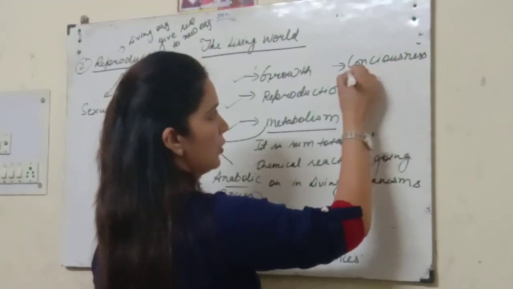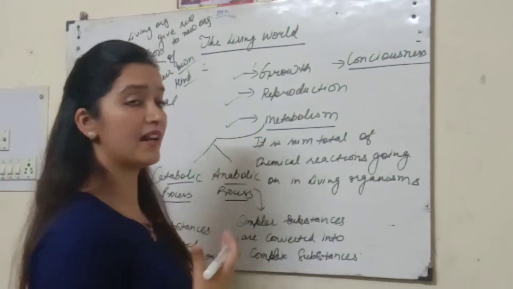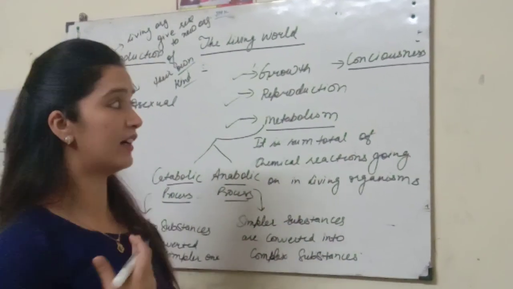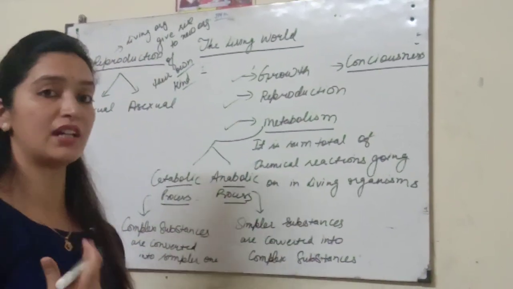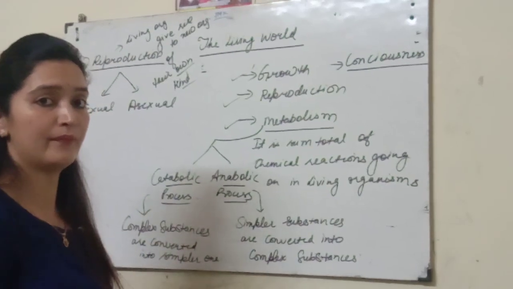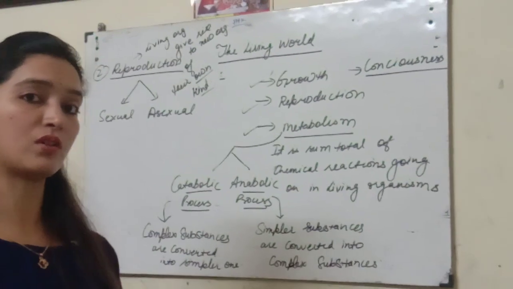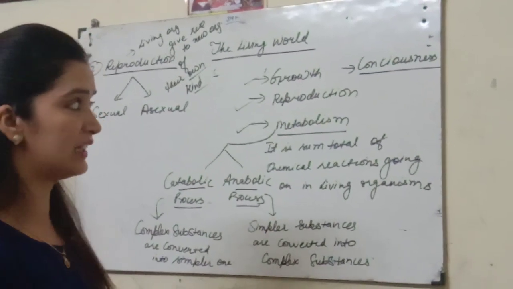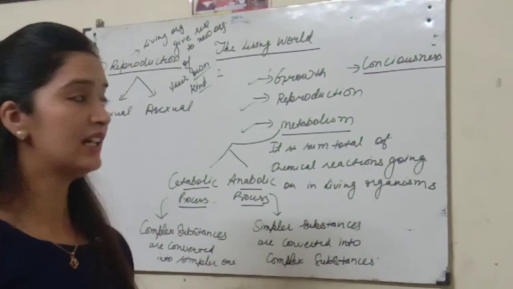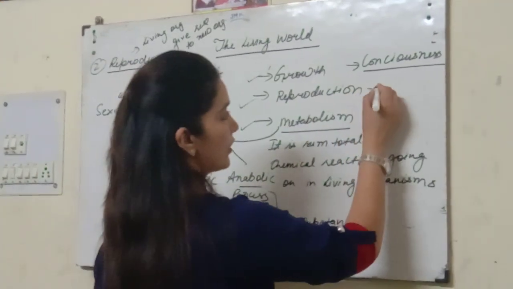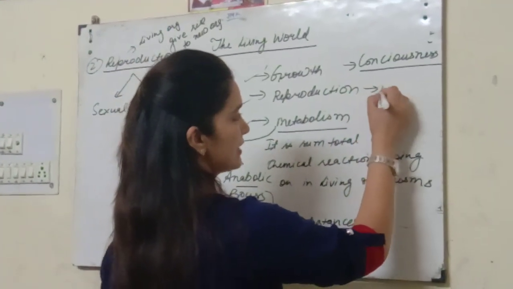Consciousness means they are awake, or you can say they can feel what is going on with them. For example, we have skin, and whether we touch a hot or cold object, we will feel that. So that is consciousness.